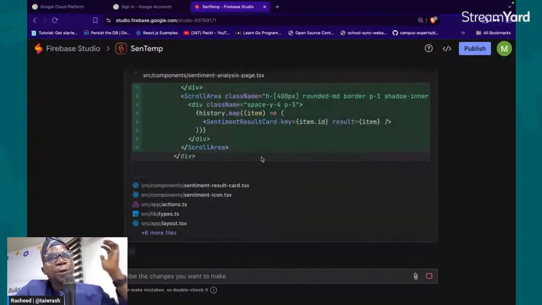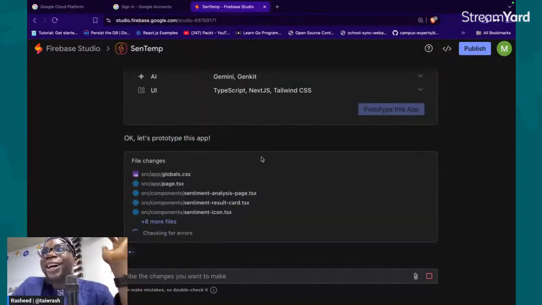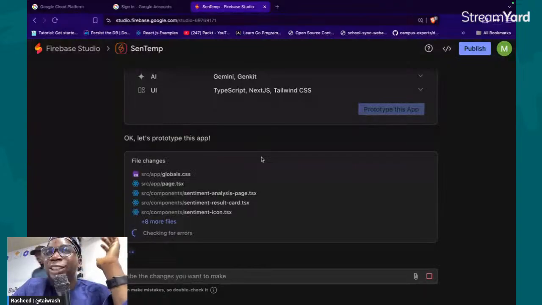I've tried this Firebase Studio like 50 to 100 times, and like 90% of the time, I have to edit the code myself. I'll get some sort of error that is very simple to solve, but if you don't have the basic knowledge, you may not know where to go.